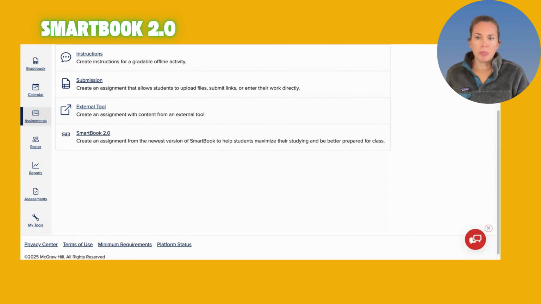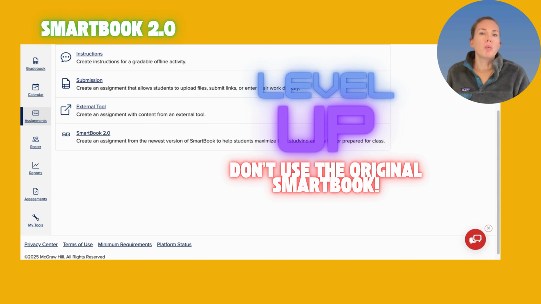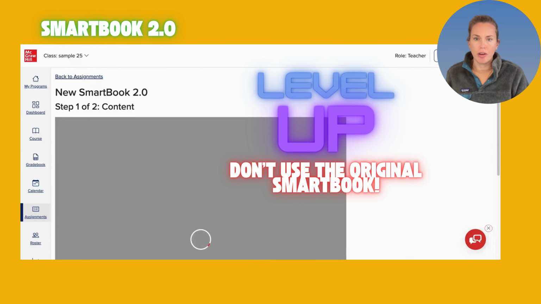If you find a SmartBook inside of your actual lesson planning document with the 5E thing, it's SmartBook 1.0 and it's not as useful. So we want to use SmartBook 2.0.